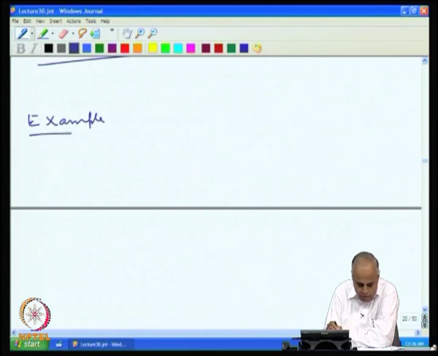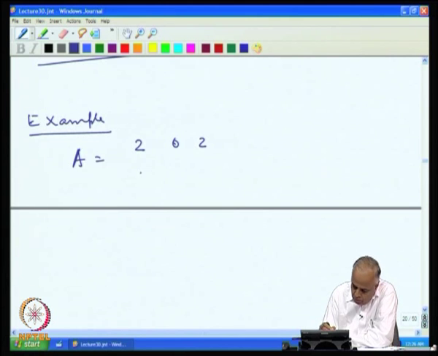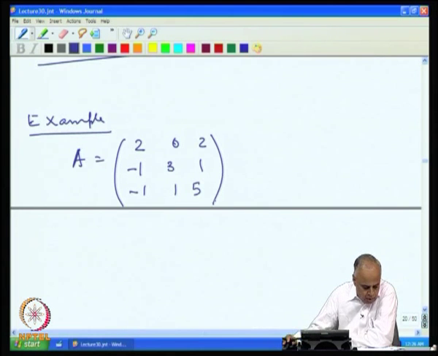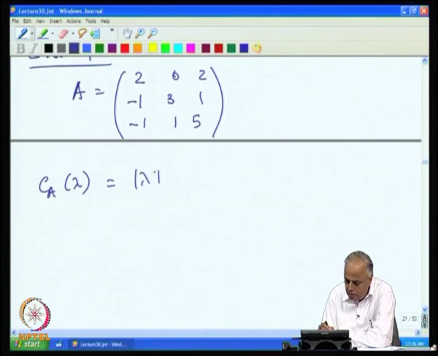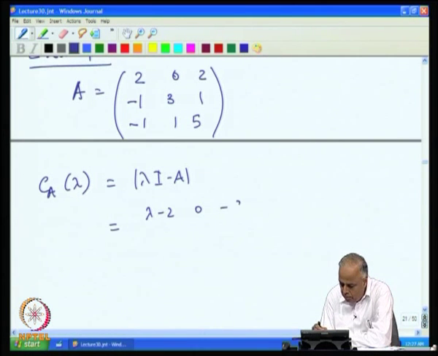Example: consider the matrix A: 2, 0, 2; minus 1, 3, 1; minus 1, 1, 5. If we now find the characteristic polynomial, it is the determinant of lambda I minus A, which is lambda minus 2, 0, minus 2; 1, lambda minus 3, minus 1; 1, minus 1, lambda minus 5.